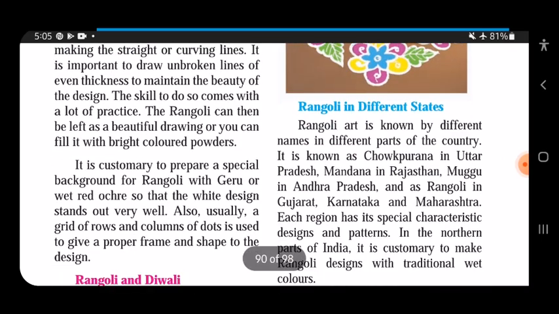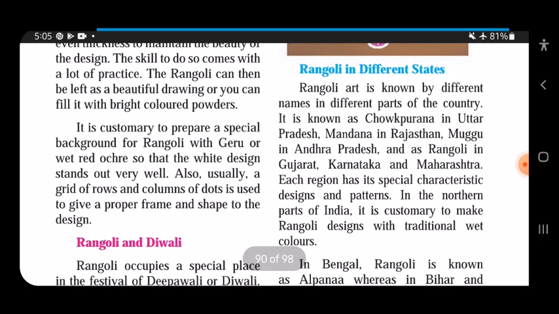Rangoli art. Now, rangoli in different states. How do they make rangoli in different states? Rangoli art is known by different names in different parts of the country. It is known as Chokpurna in Uttar Pradesh, Mandhana in Rajasthan, Mugu in Andhra Pradesh, and as Rangoli in Gujarat, Karnataka, and Maharashtra. So, we've seen the names that they call Rangoli in different states.